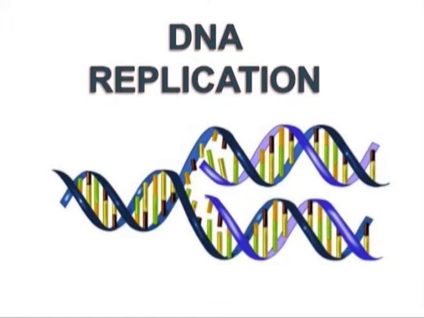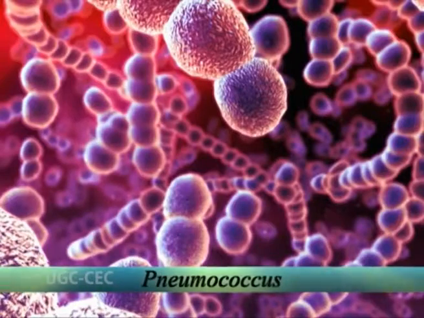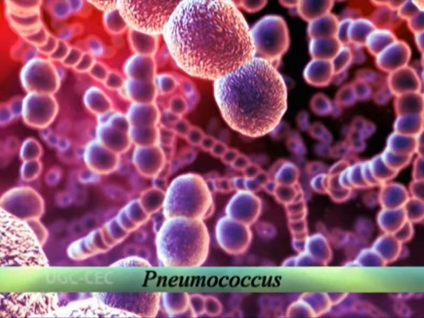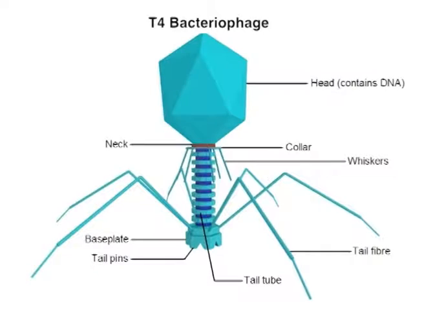DNA also plays an important role in heredity by serving as the template for its own replication. The first evidence that DNA is the genetic material was found during the 1920s, but the definite role of DNA as genetic material was established in 1944 using pneumococcus, the pneumonia causing microorganism, and final evidence came from T4 bacteriophage.